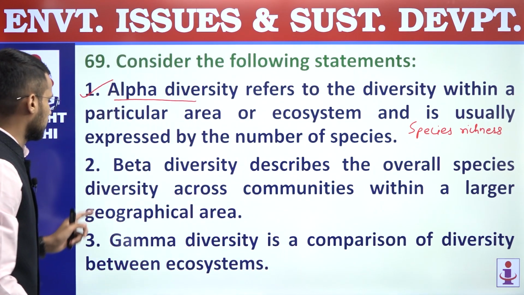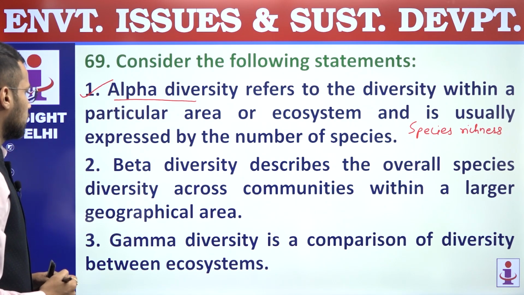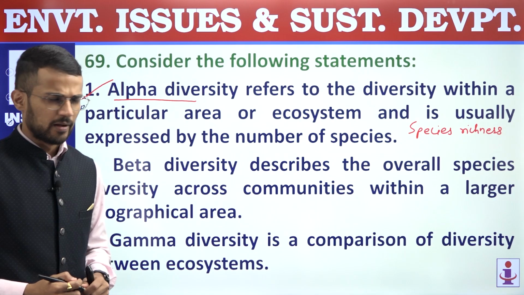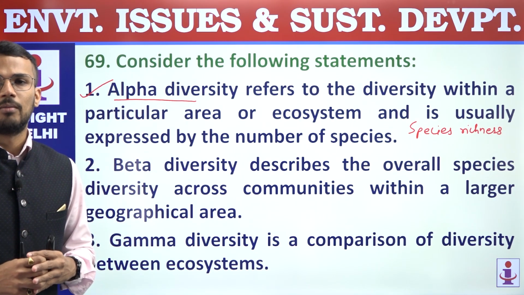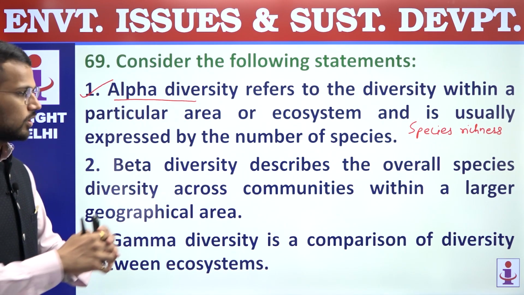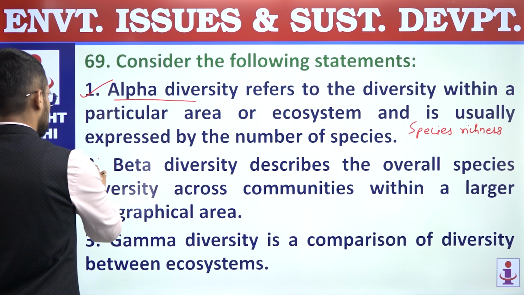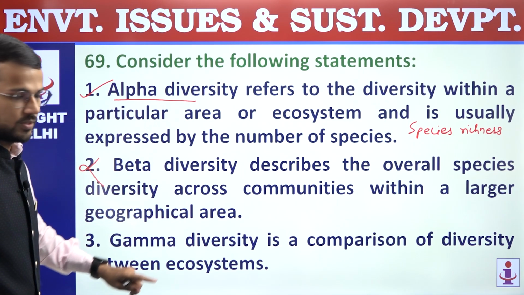First is correct. Second, beta diversity describes the overall species diversity across communities within a larger geographical area. This statement is incorrect because beta diversity is diversity amongst ecosystems. It does not take a larger area into account, and that's why the second statement is incorrect. Actually, this statement is true for gamma diversity.